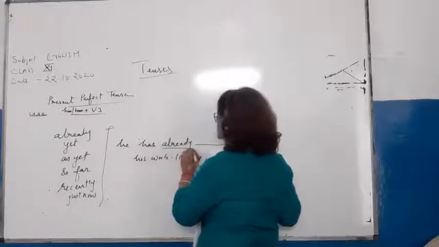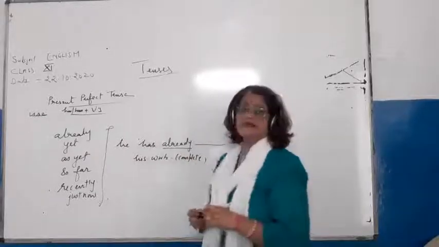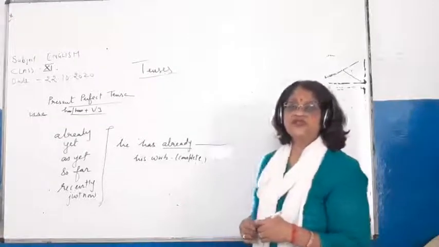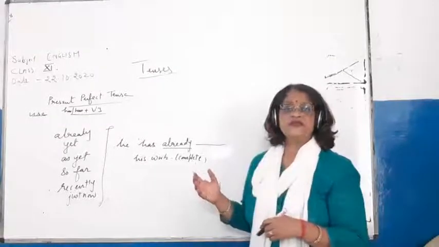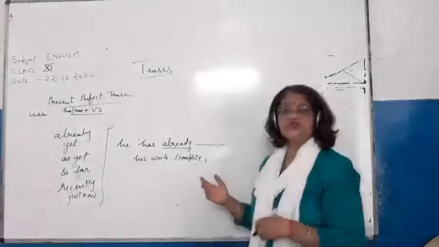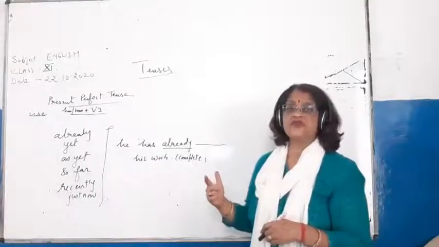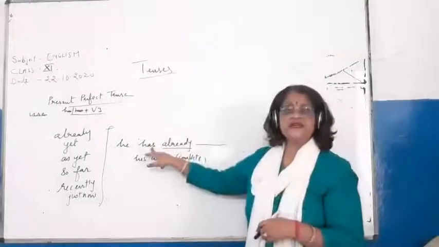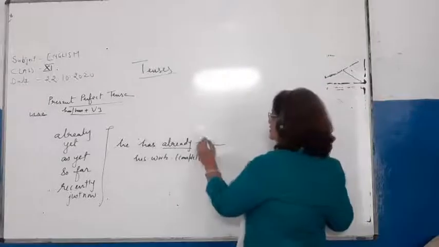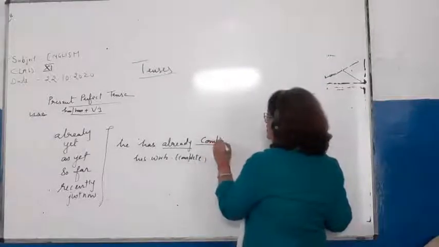Here already is there, so the tense we will use is present perfect tense, and in perfect tense we use has plus third form of the verb. Has is already written here, and here we will write the third form of the verb, completed.